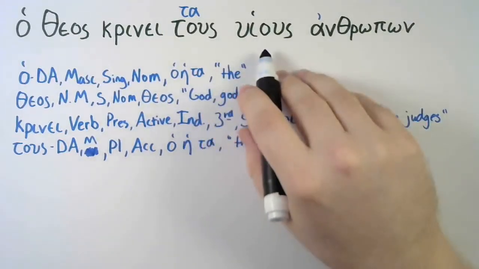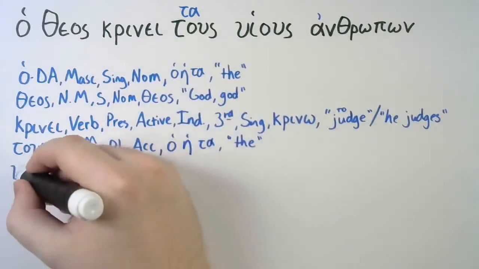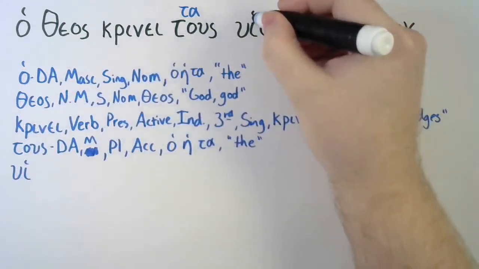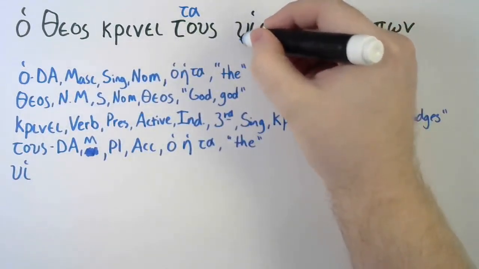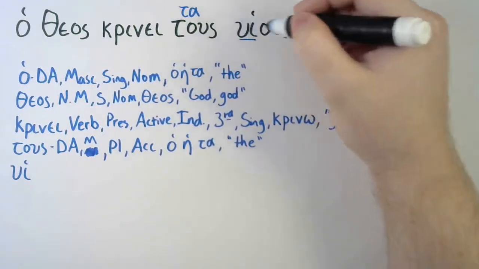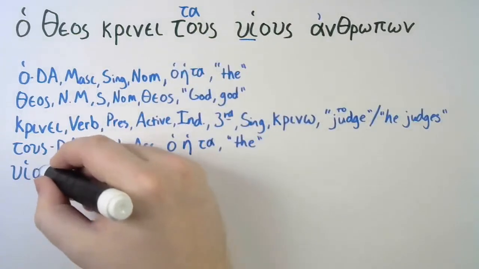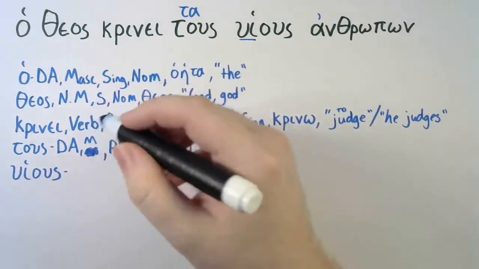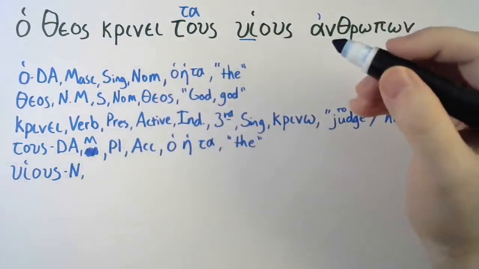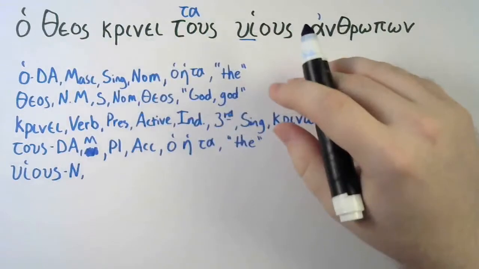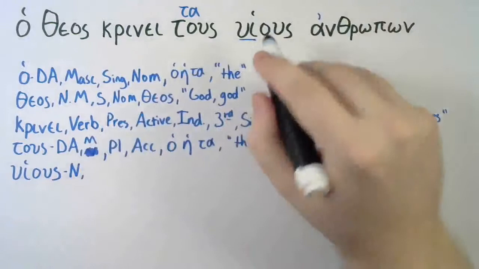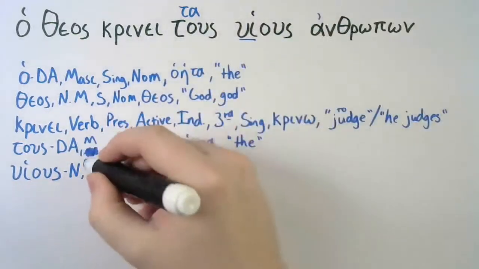Alright. Huious. Huious is our next word. And recall that the breathing mark goes on the second letter of a diphthong. So the diphthong ui, with the rough breathing, makes it hui. Alright. Huious. What part of speech is huious? It is a noun. Alright, now what do we need for nouns? We need the gender, number, case, lexical form, and translation. Gender is going to be masculine because we just talked about the ous ending. So it is masculine.